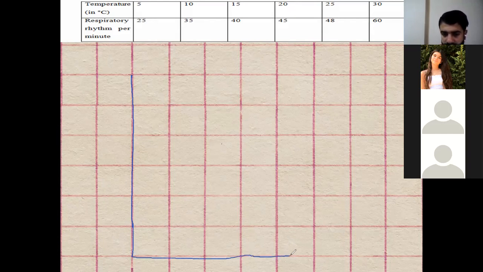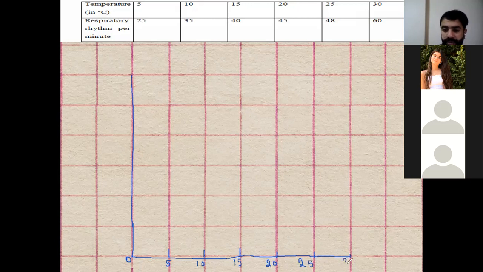I'm going to draw it, and you should draw it using a pen on graph paper. Also in our quiz, only graph paper will be allowed. Other than graph paper, it will not be accepted. They gave us the scale: on the x-axis, every 1 centimeter is 5 degrees Celsius. This is the zero first, so I move 5 by 5. This is 5, then 10, 15, 20, 25, and finally 30.